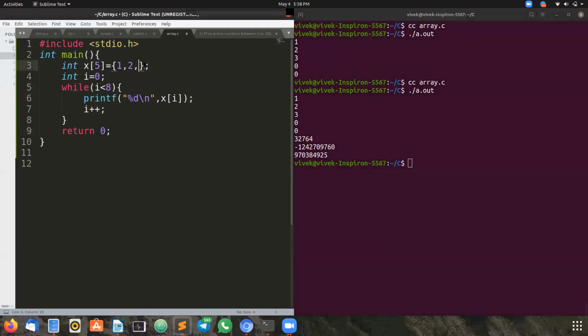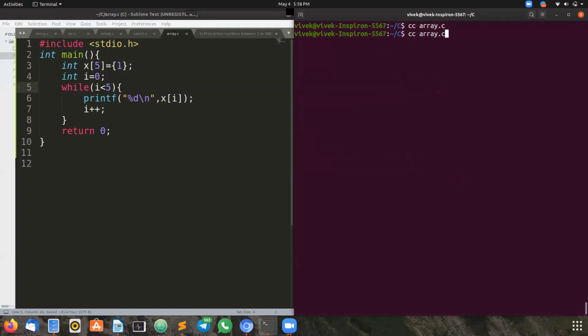And I want to give only 1, and I'm keeping the array size the same, 5. Let us see. 1 and all zeros. Now I'm not declaring the size. Clearly observe here. I'm highlighting the statement, line number 3. I'm not mentioning the size of the array. Now what happens? What happens when I do not mention the size of an array?